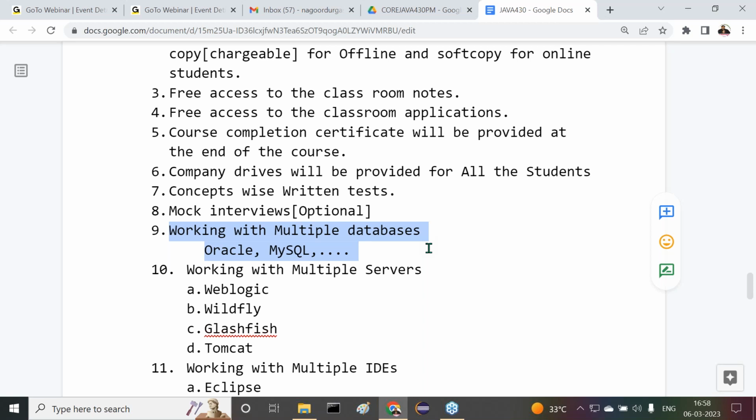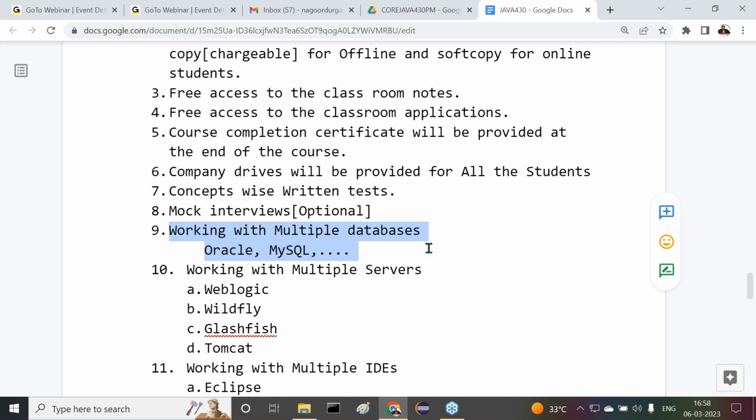How many databases are we going to use as part of the training? At most two databases: Oracle, and another one is MySQL. But in the Java classes, the entire Oracle course is not going on, and the entire MySQL course is not going on. The Oracle course is separate. In full stack Java, the Oracle topic is separately available for you. Some other trainer will take the Oracle classes.